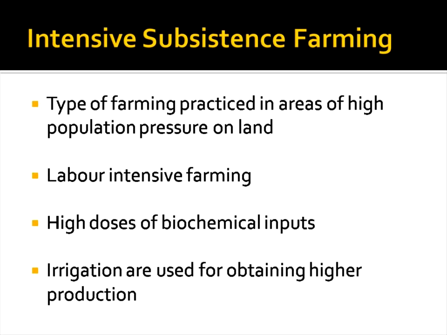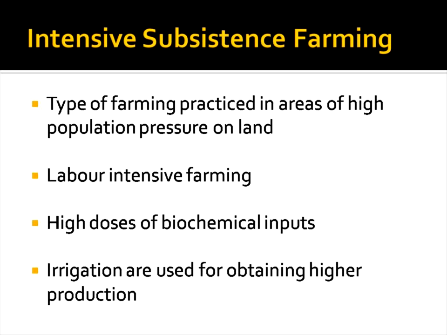Next, the second type of farming is intensive subsistence farming. This type of farming is practiced in areas of high population pressure, where the population is high. Here the farmer's family members are used as labor. But in intensive subsistence farming, labor is used heavily, along with high doses of biochemical inputs.